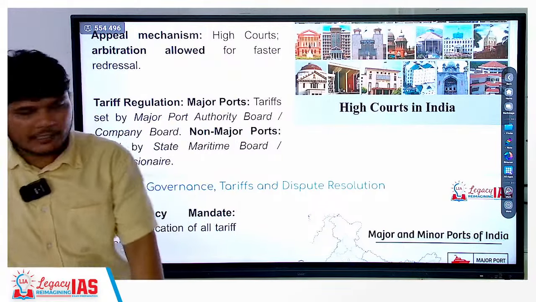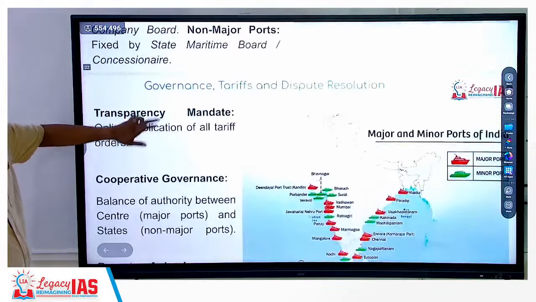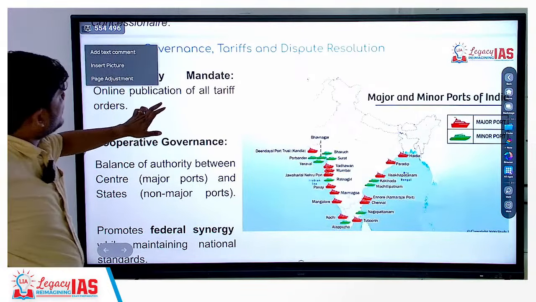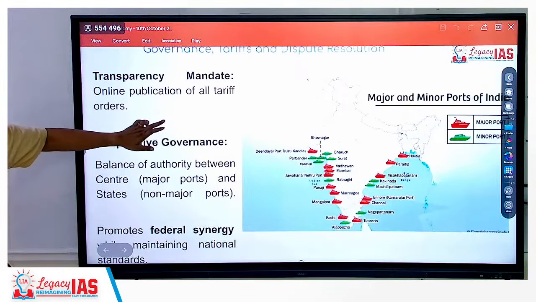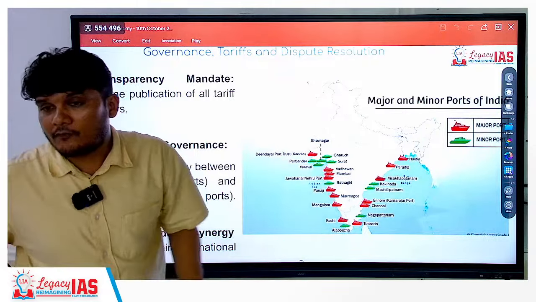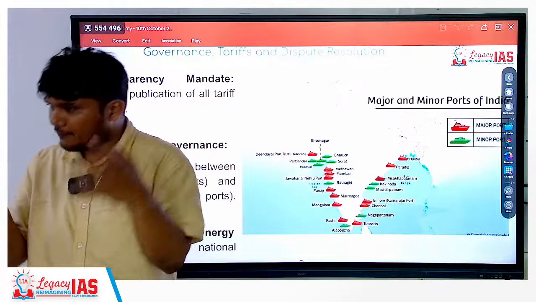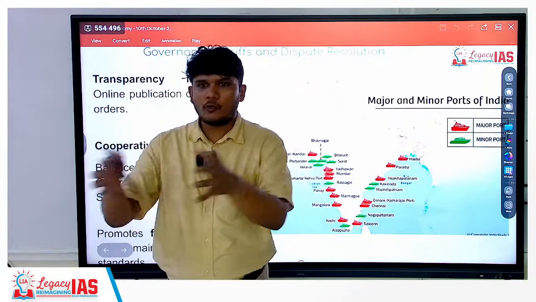So any filtration of tribunals is not there as such, so that can be a negative over here. Transparency, yes, transparency is what? All the tariffs that are there in the courts. Tariffs means what? When the ship comes, it pays a tariff. It halts at the port, it pays a tariff. We are allowing it to enter in our port.